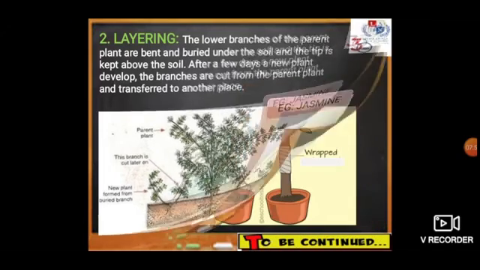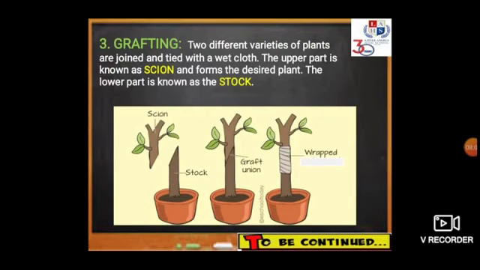Now the last way in which this artificial reproduction can take place is by the help of grafting. This is a very interesting method. In this method, we take two different plants and we join them and tie them with the help of a wet cloth. The upper part of the plant is known as the scion, and this is actually the desired plant that we want. And the lower part is known as the stock. You can see from the figure itself that we have taken two different plants and wrapped them with a wet cloth, and now this plant is our new plant.